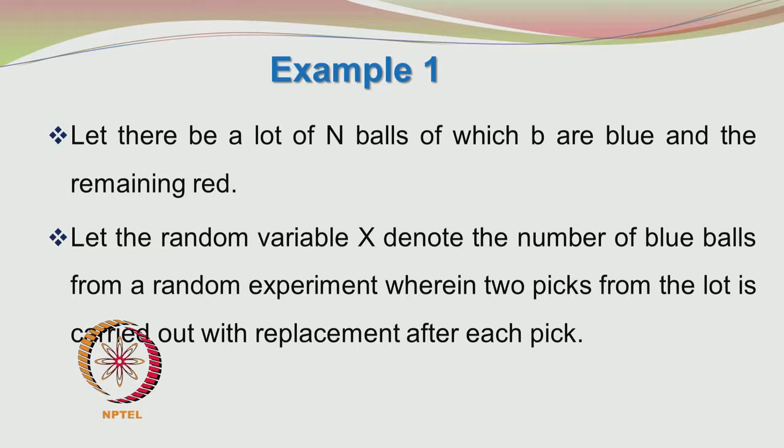So, let us define the random variable as the number of blue balls that have been picked. The random experiment is performed by taking 2 picks from the lot. You take one ball, note the color, put it back, take the next ball, note the color and then put it back. This is called picking and replacing.